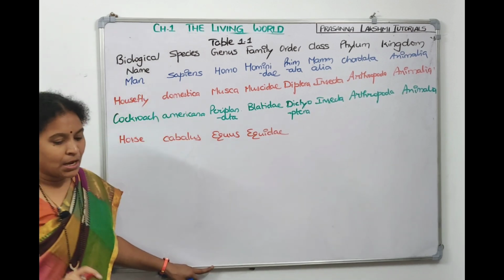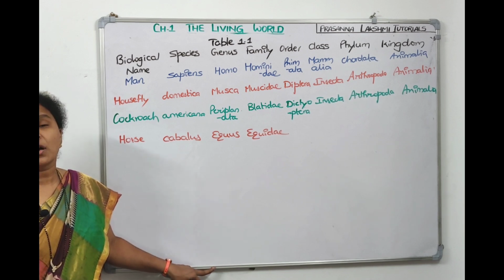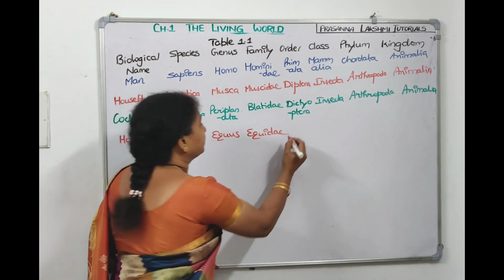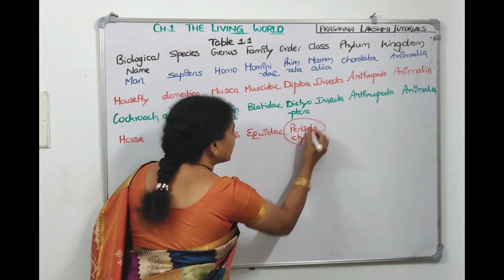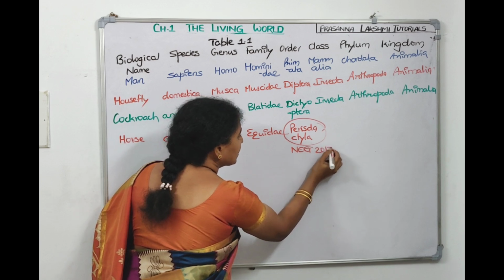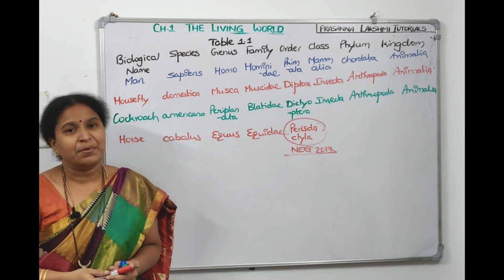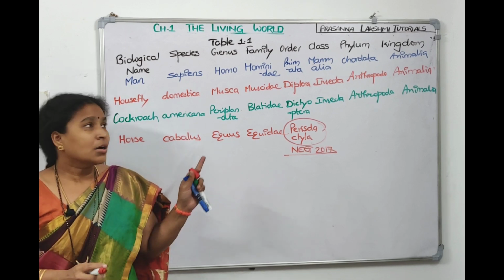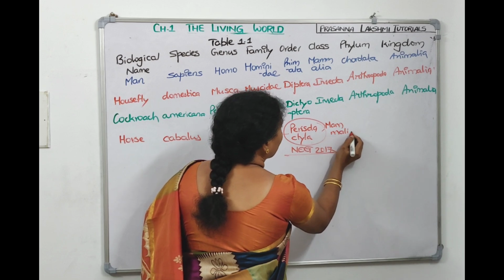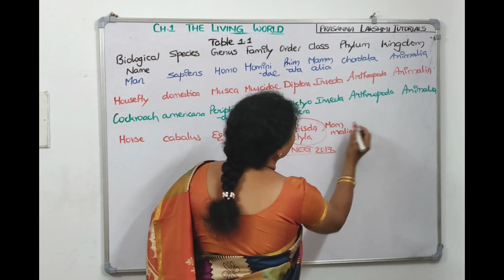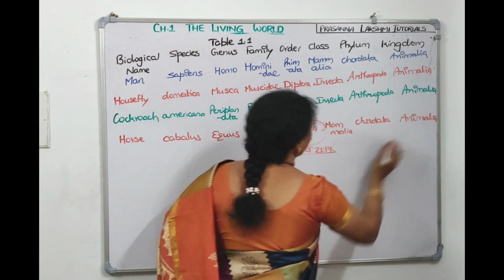It belongs to family Equidae. It belongs to which order? This only they asked in NEET 2017 examination. Horse order is Perissodactyla. This they asked in NEET 2017 examination. They asked whether Perissodactyla is order or class or genus or family. And horse belongs to which class? Mammalia only. Which phylum does horse belong to? It belongs to phylum Chordata only. And kingdom Animalia. So be careful.